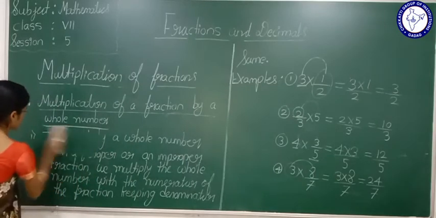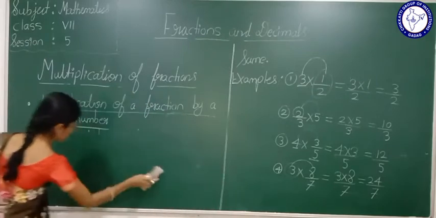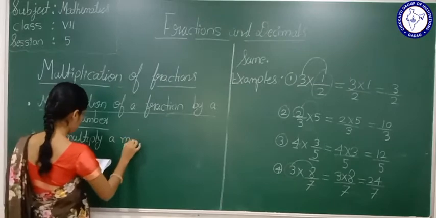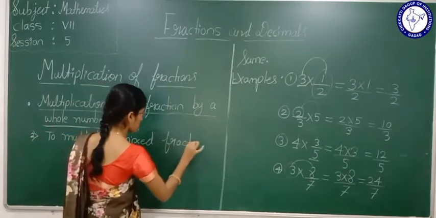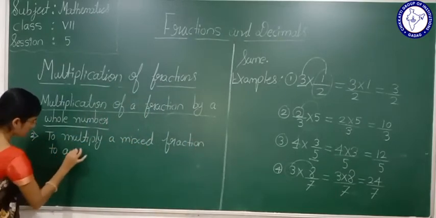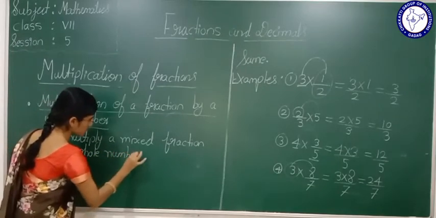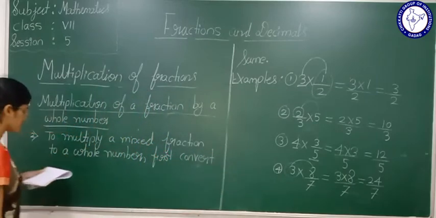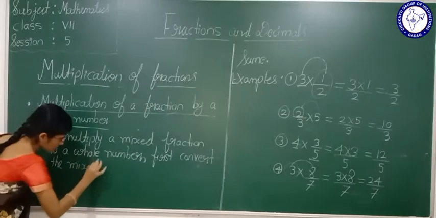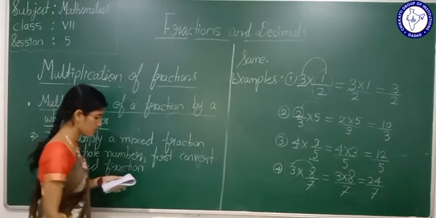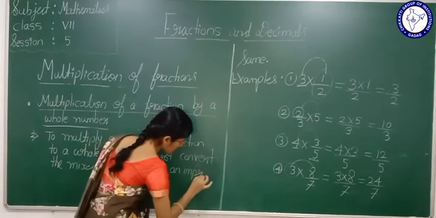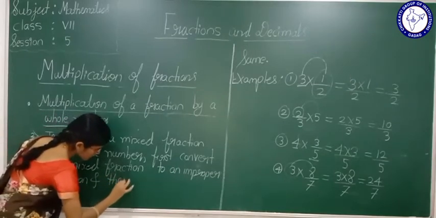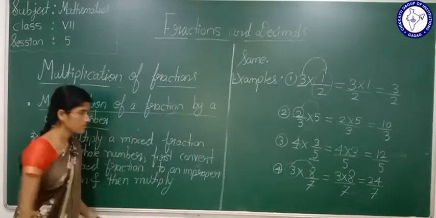So next is the second point: to multiply a mixed fraction with a whole number, first convert the mixed fraction to an improper fraction, and then multiply.